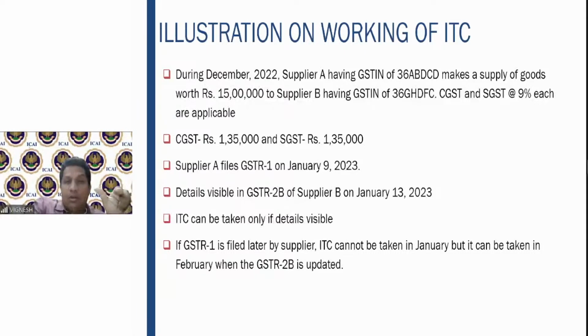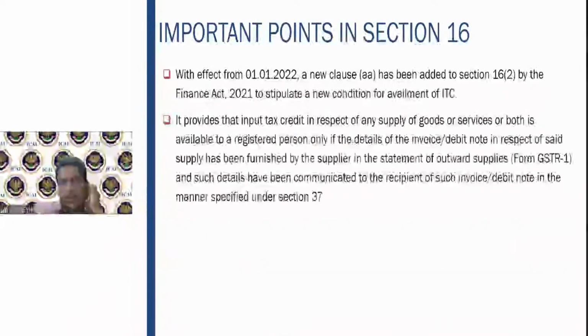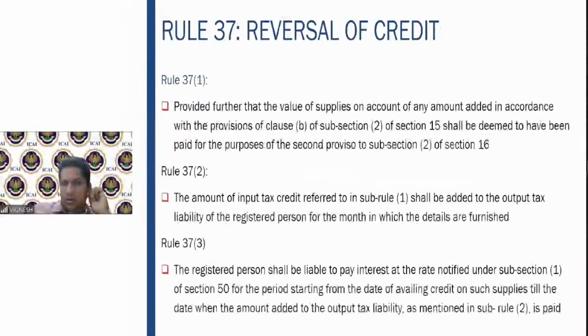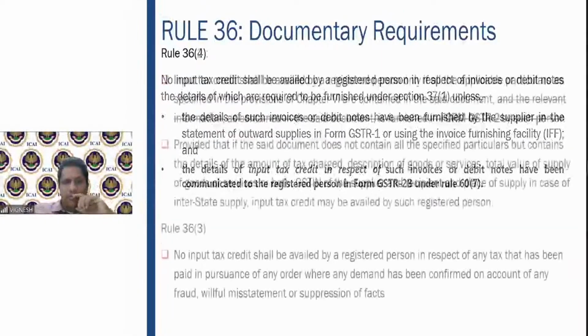Another important point. In the same example, if instead of filing on January 9th, the supplier filed the GSTR1 on January 12th, the input will not be reflected to him in GSTR2B on the 13th. So in that situation, the input can be claimed only next month, because it will get updated in the GSTR2B of January 2023. I hope you got the point. That is basically your new rule which has come.